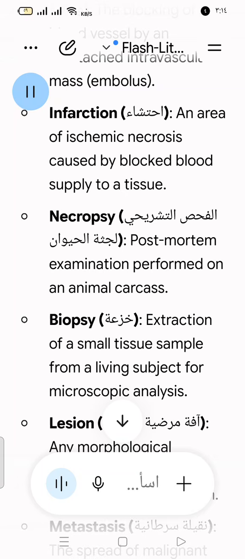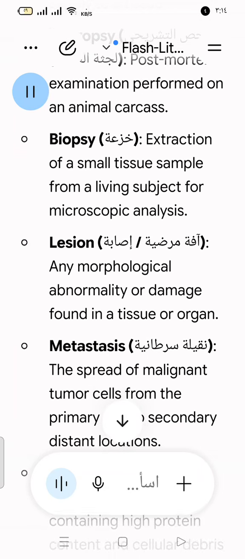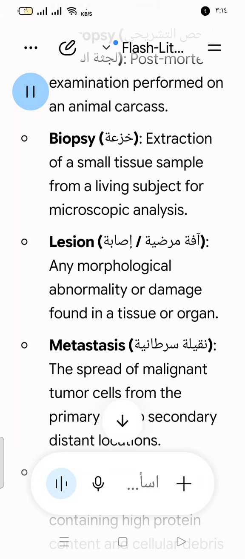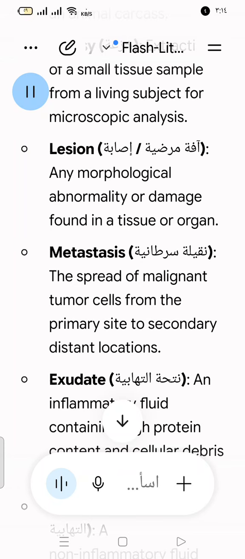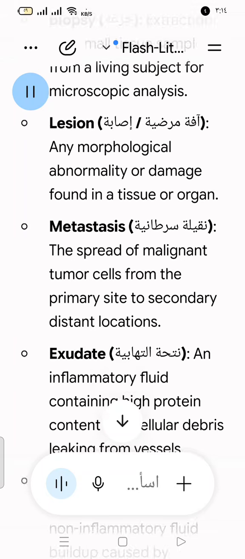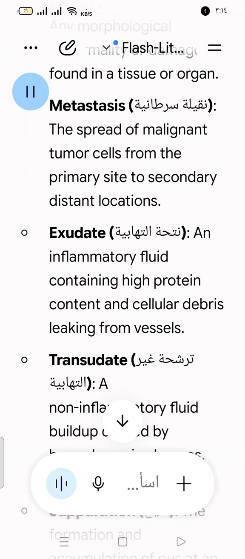biopsy خزعة: extraction of a small tissue sample from a living subject for microscopic analysis. lesion آفة مرضية / إصابة: any morphological abnormality or damage found in a tissue or organ. metastasis نقيلة سرطانية: the spread of malignant tumor cells from the primary site to secondary distant locations. exudate نتحة التهابية: an inflammatory fluid containing high protein content and cellular debris leaking from vessels.